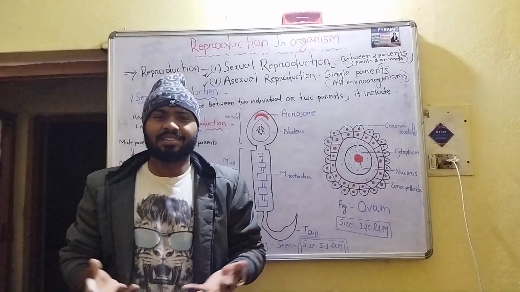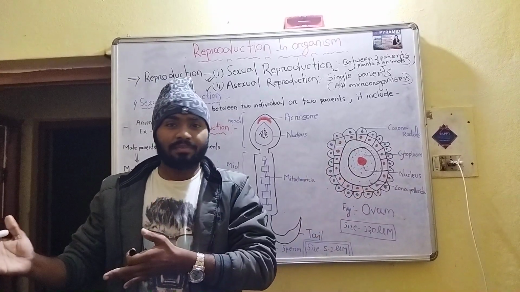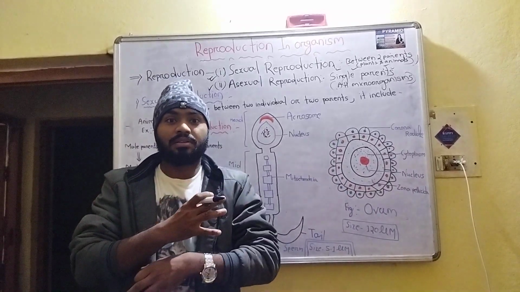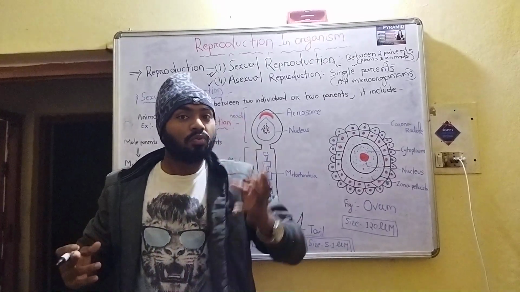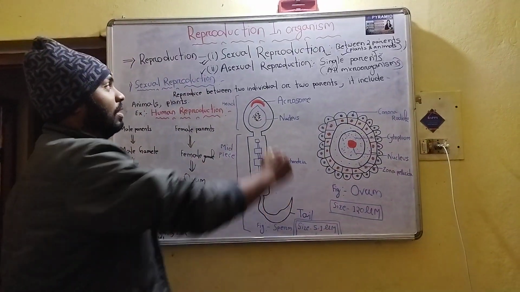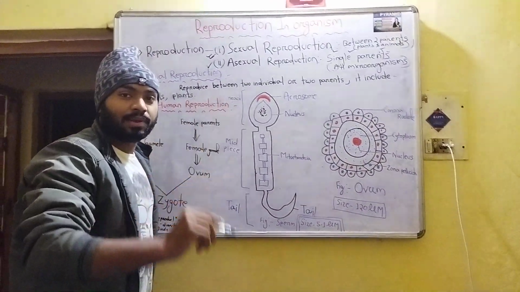This is very simple. Where do we come from? We come from our parents, father as well as mother. That type of reproduction between the two parents is called sexual reproduction. I hope all of you are getting my point.